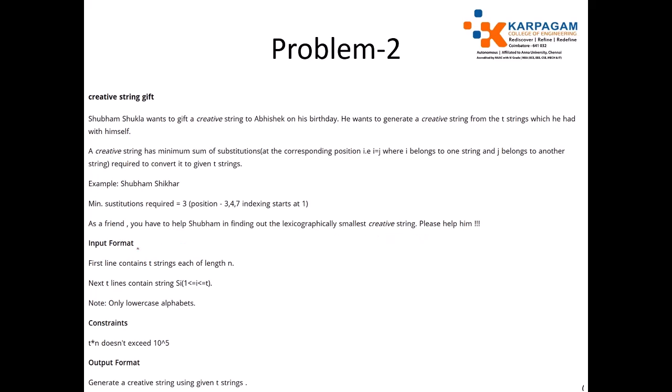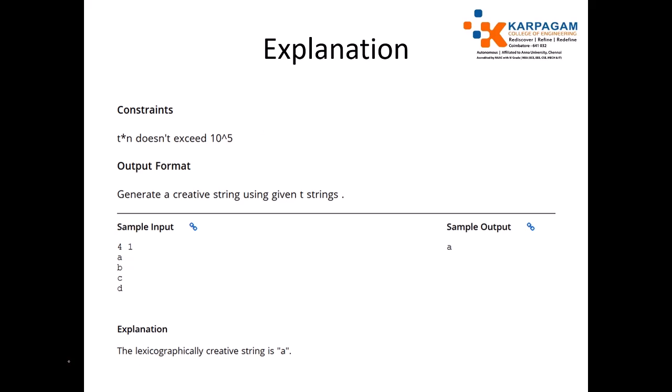Please help him. Input format: the first line contains t, the number of strings, and n, the length of each string, and the next t lines contain a string. Only lowercase alphabets. Constraint: t times n does not exceed 10 to the power 5. Output format: generate a creative string using the t strings. So here the first one is the number of strings, the second one is the length of each string.